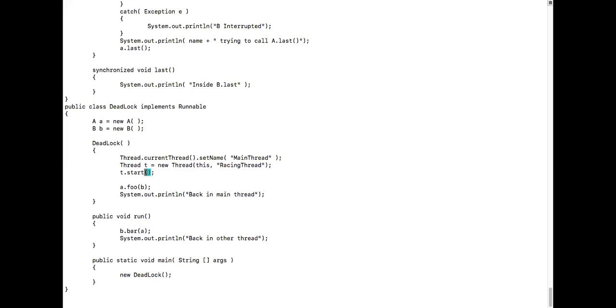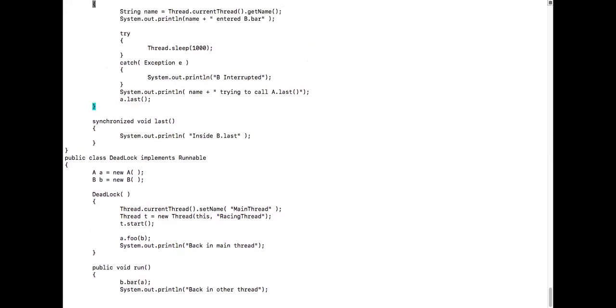When the thread starts running, okay guys, listen to me, it will call the run method. Then what is happening over here? Inside the run method, we call the bar method of object B of type B, and we are passing A, isn't it? Now let us go to that bar method of B.